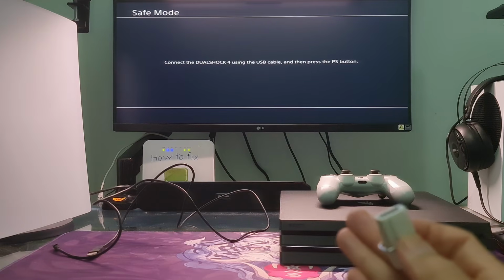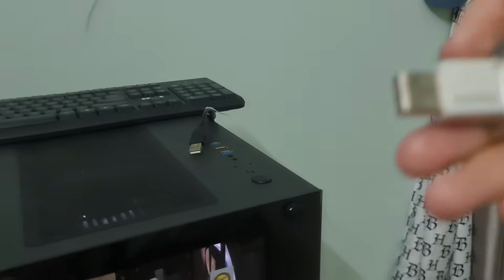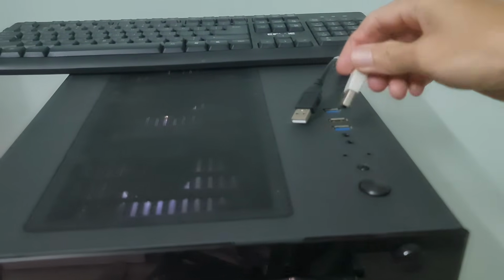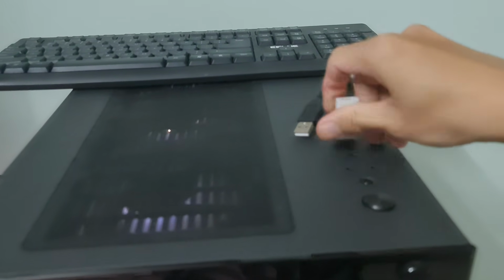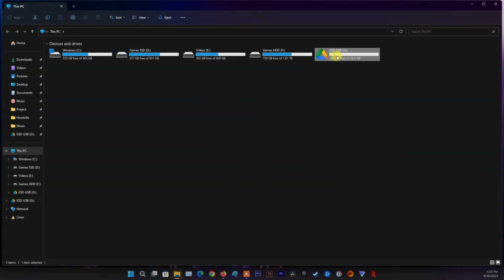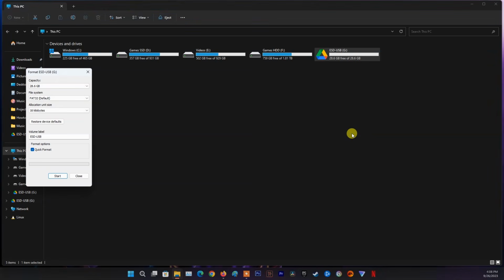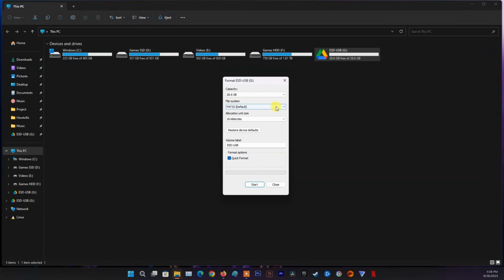To do this, we need a USB drive with at least 2 GB capacity and a computer with an internet connection. Now, connect the USB drive to the computer. After that, we need to format the USB drive as FAT32 or exFAT. Just open File Explorer, then right-click on the USB drive, then select Format. Now, on File System option, choose FAT32 or exFAT. Here I will choose FAT32.